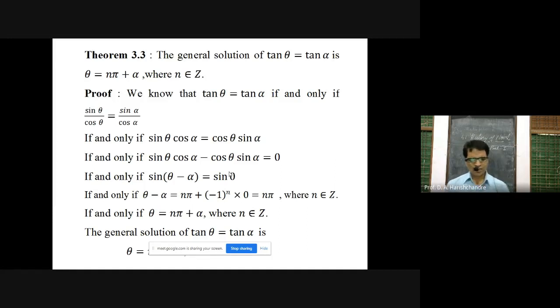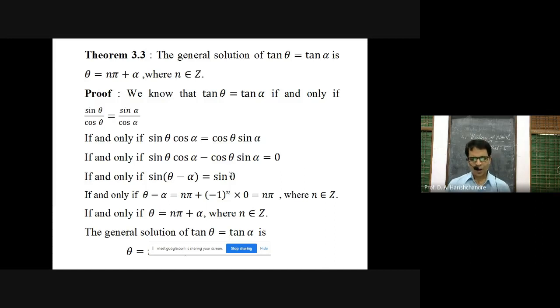Now take the cross multiplication, so that you are getting sin theta cos alpha is equal to cos theta sin alpha. Shift that cos theta into sin alpha to the left side, so that you are getting sin theta into cos alpha minus cos theta into sin alpha is equal to 0. Now, using the trigonometric identity, sin theta into cos alpha minus cos theta into sin alpha can be written as sin of theta minus alpha. We are getting sin of theta minus alpha is equal to 0. That 0 can be replaced by sin 0, because we know that the value of sin 0 is 0. So this equation takes the form sin theta is equal to sin alpha.